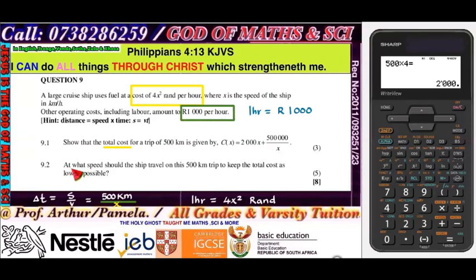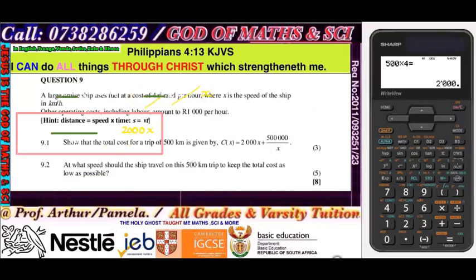Watch what they say. They say, at what speed should the ship travel on this 500-kilometer trip to keep the total cost as low as possible? Now they're talking as low. Low simply means as minimum. We want to keep that as minimum. So we're talking about minimum turning point. So let first derivative equals to 0.